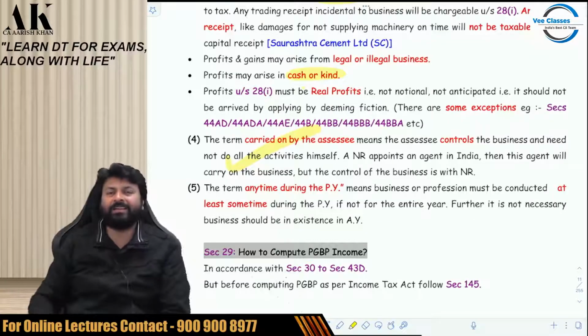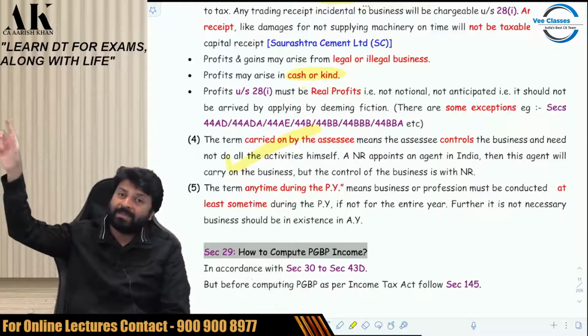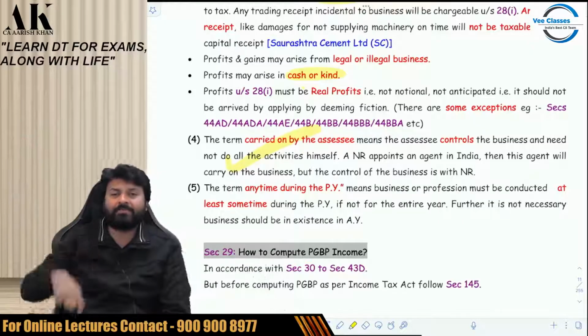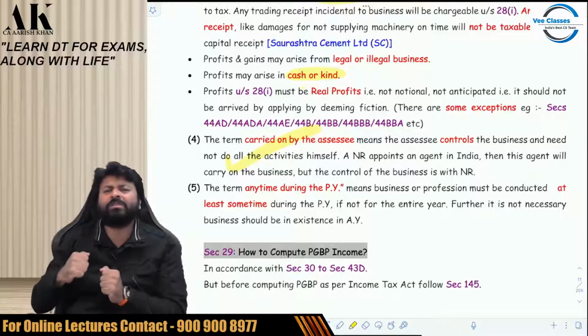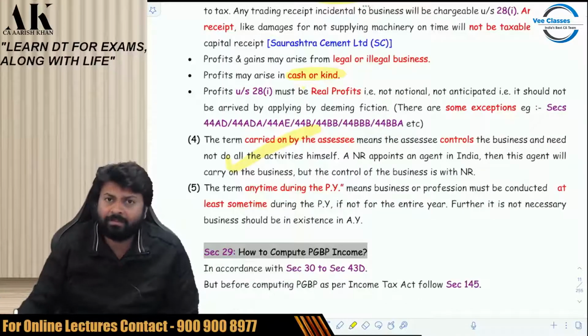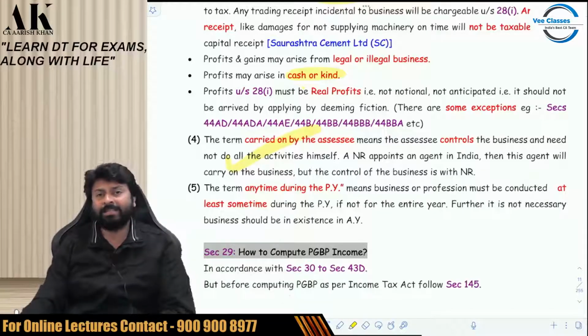Assessee is not an agent. Agent cannot be called as a. It is the businessman who is sitting outside India, NR. That is the person who is doing the business. So one who controls the business will be called as what? Carried on by the assessee.